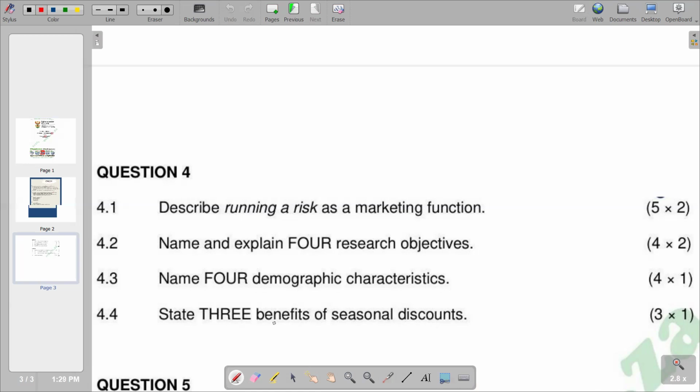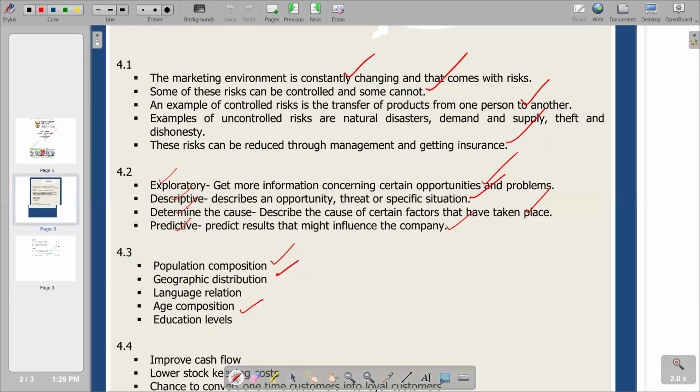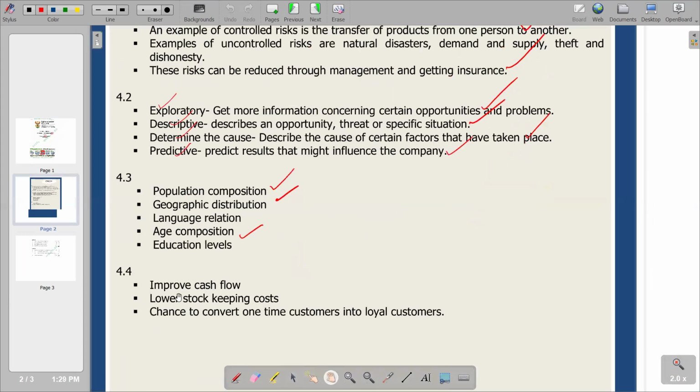So the question needs us to come up with three benefits of seasonal discounts. And obviously, we have them. The first one is that they improve our cash flow. Since prices are going to be reduced, customers are going to be attracted, we see more sales, and it's going to increase the cash flow. Remember, according to the law of demand, when price reduces, demand increases. That is an inverse relationship that exists between the price levels and the quantity demanded.